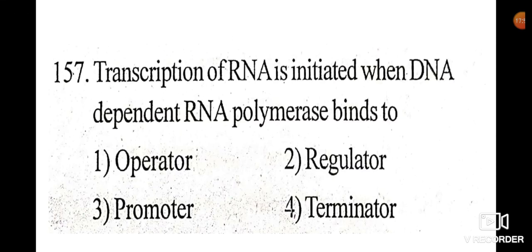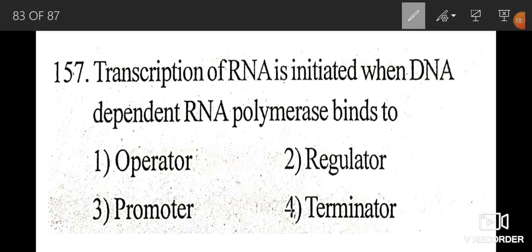Question number 157. Transcription of RNA is initiated when DNA dependent RNA polymerase binds to. Right option is 3, that is promoter.